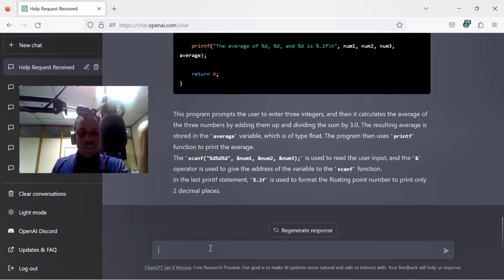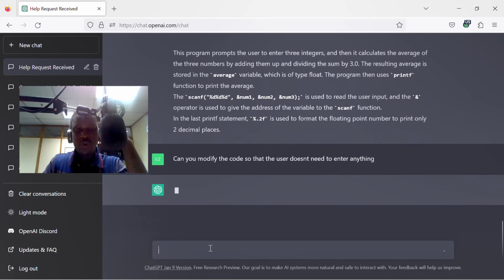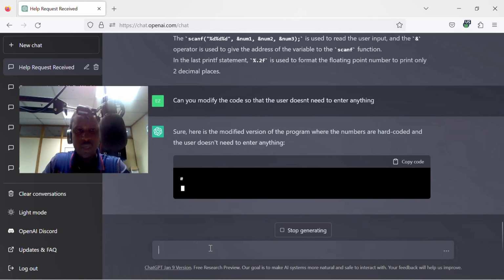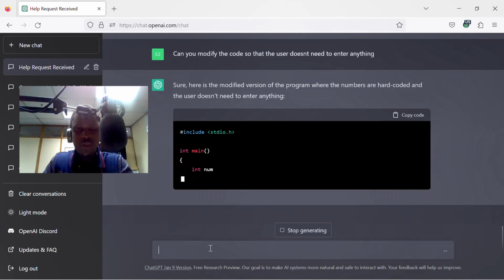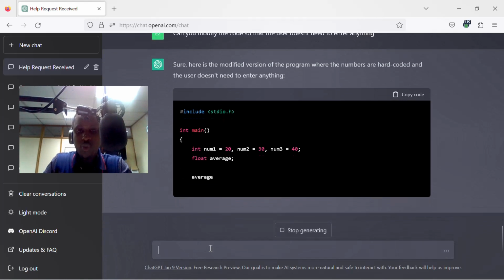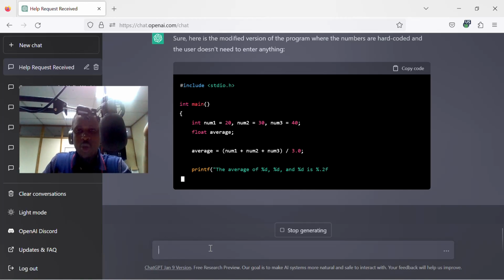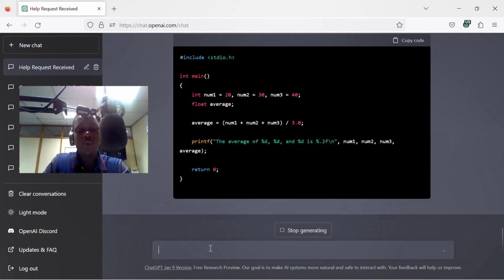I can actually ask it to modify. Then I'll say, can you modify the code so that the user doesn't need to enter anything? Let's see what we're going to get. Sure, here's the modified version of the program where the numbers are hard-coded and the user doesn't need to enter anything. So you see, it has managed to modify. So you can actually ask it to modify anything.